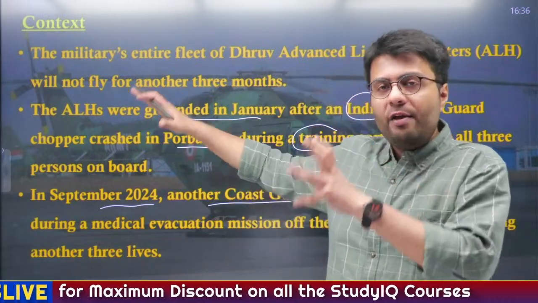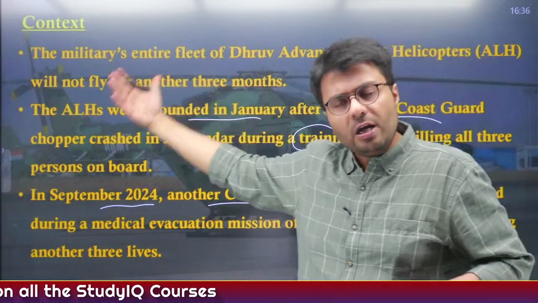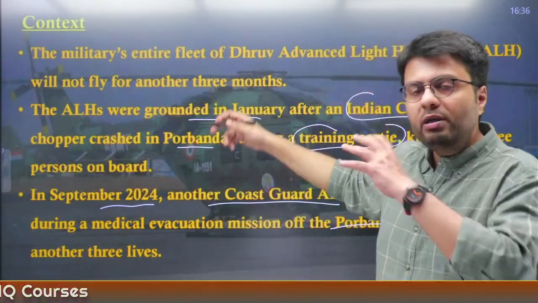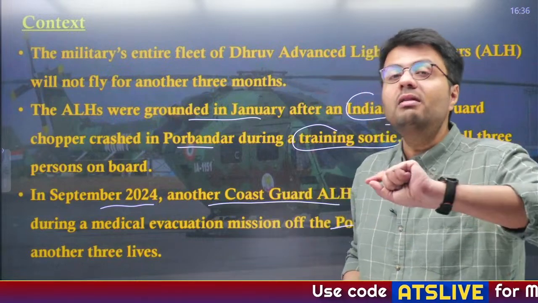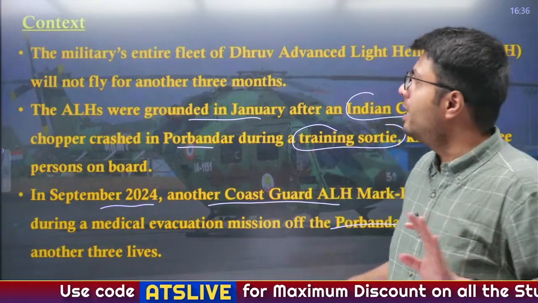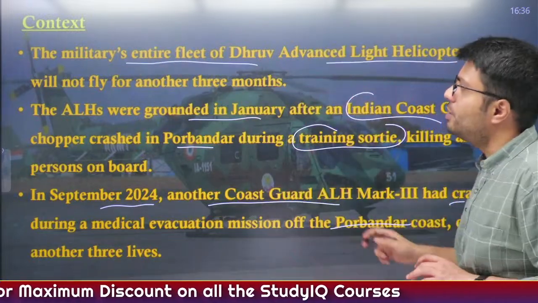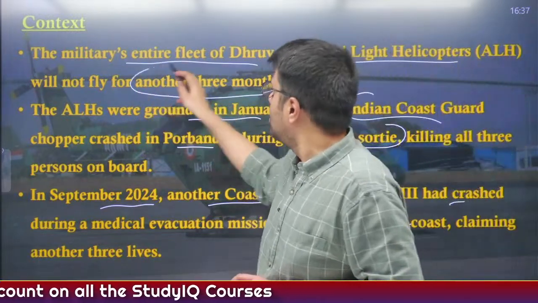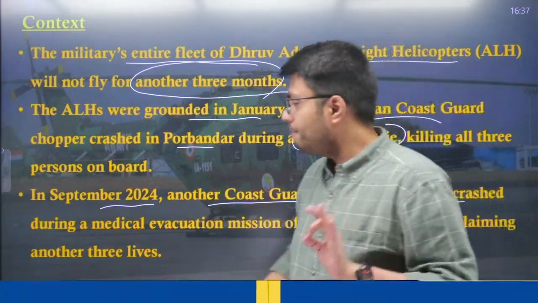That is why the Air Force, the Indian Armed Forces and other organizations using these helicopters have grounded the entire fleet of ALH before they conduct the inquiry and ascertain that these choppers are safe to fly. Only then will they be allowed to fly. So the military's entire fleet of Dhruv Advanced Light Helicopters will not fly for another 3 months till the investigation and the report become public, right?